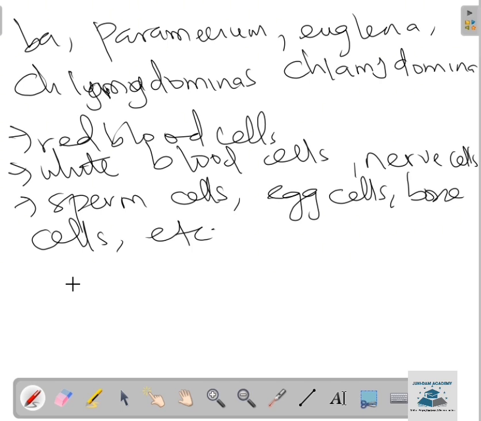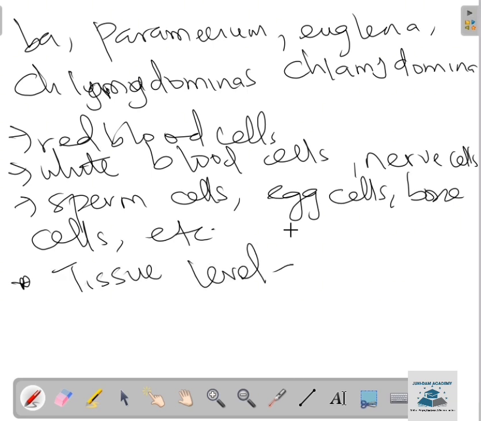The cell is the smallest structural and functional unit of life. That is the first level of organization of living organisms. Without wasting time, we are moving to the second level, which is the tissue level. The tissue level is another level of organization of living organisms.